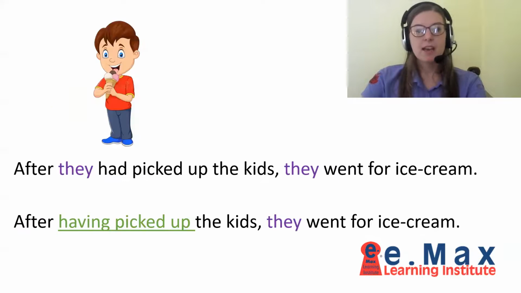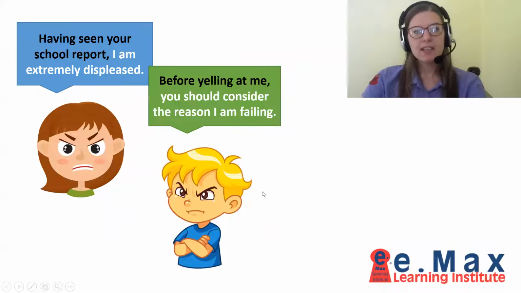All right. What happens if we are dealing with perfect tenses? After they had picked up the kids, they went for ice cream. We should maintain the perfect tense there. So we have to make the verb have, or the auxiliary, in this case, the auxiliary have, gerund. After having picked up the kids, they went for ice cream. Okay? So, having seen your school reports, I am extremely displeased because I have seen your school report.